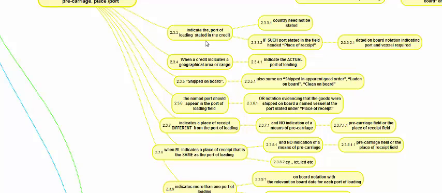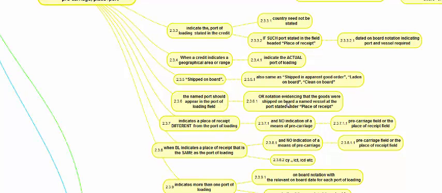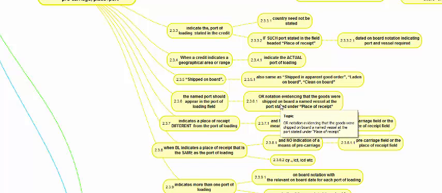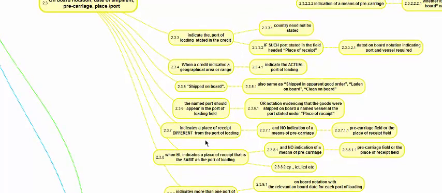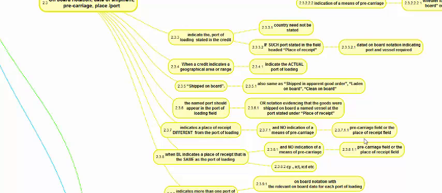Here we are saying it should indicate the port of loading stated in the credit, and it could be in any field. Here it says a named port should appear in the port of loading field, or a notation saying the goods were loaded on board at the named port mentioned in the credit. The named port should appear in the port of loading field, or an onboard notation should say at which port the goods were loaded on board and the name of the mother vessel. If the transport document indicates a place of receipt different from the port of loading, then there is no indication of pre-carriage in a pre-carriage field. This is what we have already seen above.